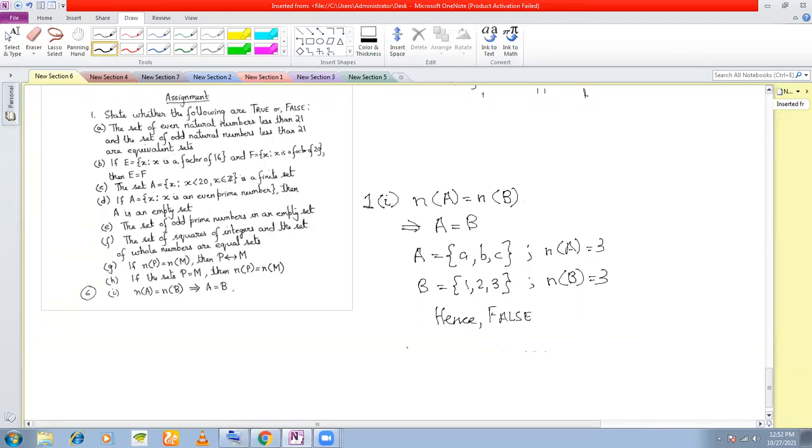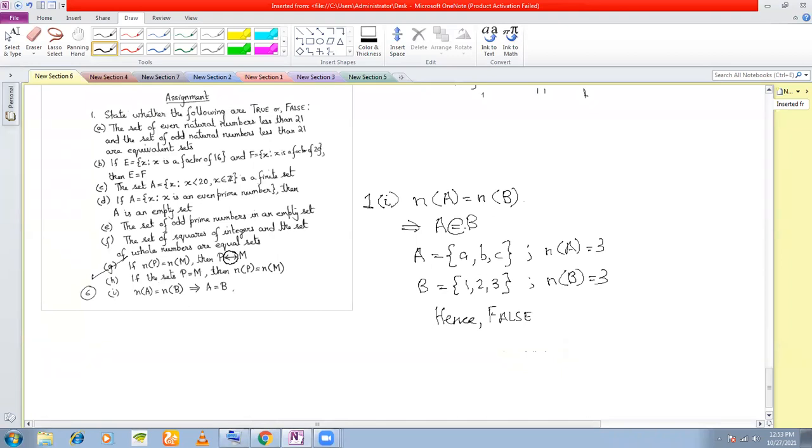So then how come 1G is true? You had the sign of equivalence there, right?